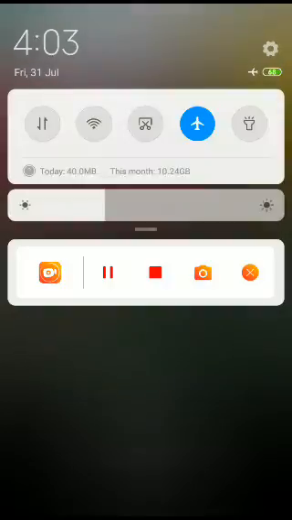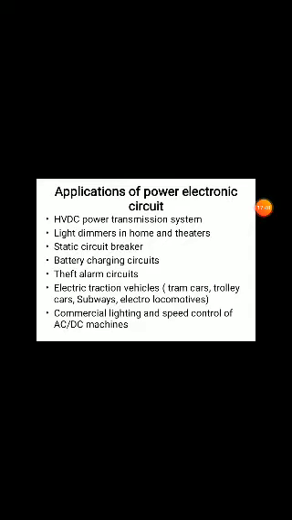Here, light dimmer circuits. Next one will be generally light dimmers in home and theaters.